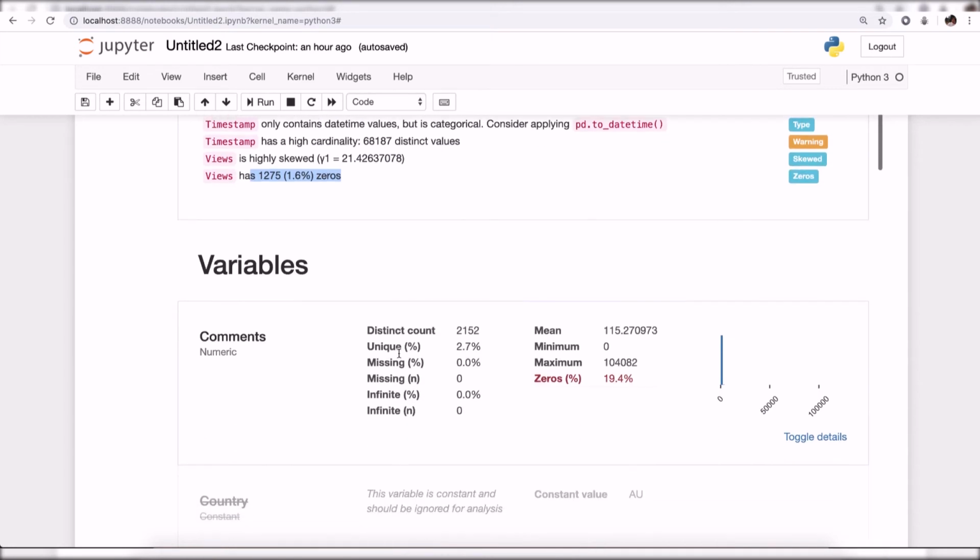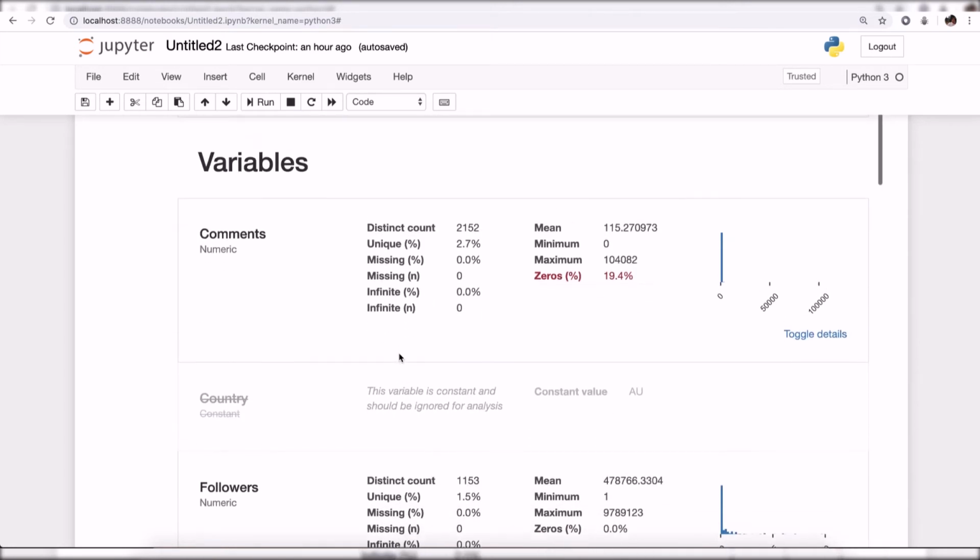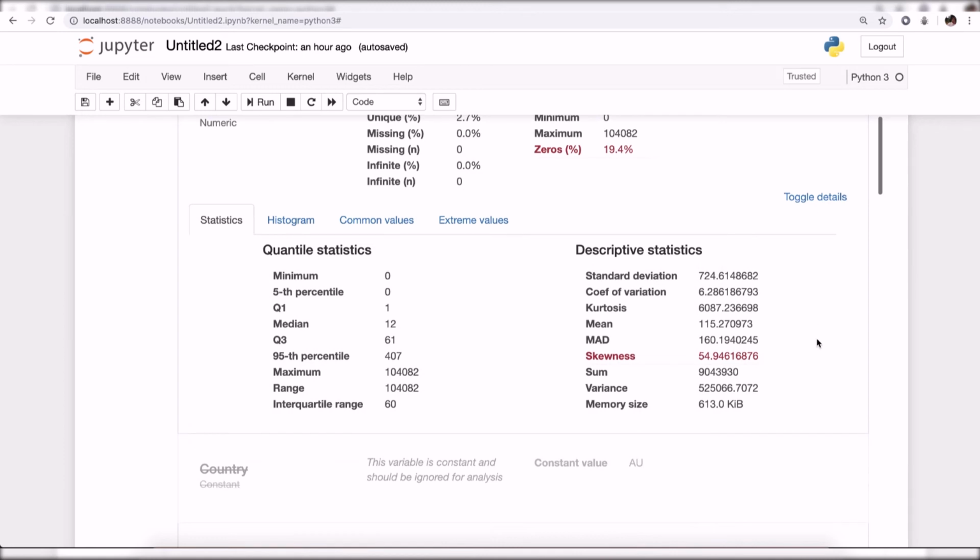It has around 1.6% of zeros. If you come to the variables section, it is giving information about each and every variable. So this is a further deep dive on the variable front. It's saying what is the number of distinct values, what is the mean, what is the number of zeros. If you go to the toggle details, it will give you further statistics.